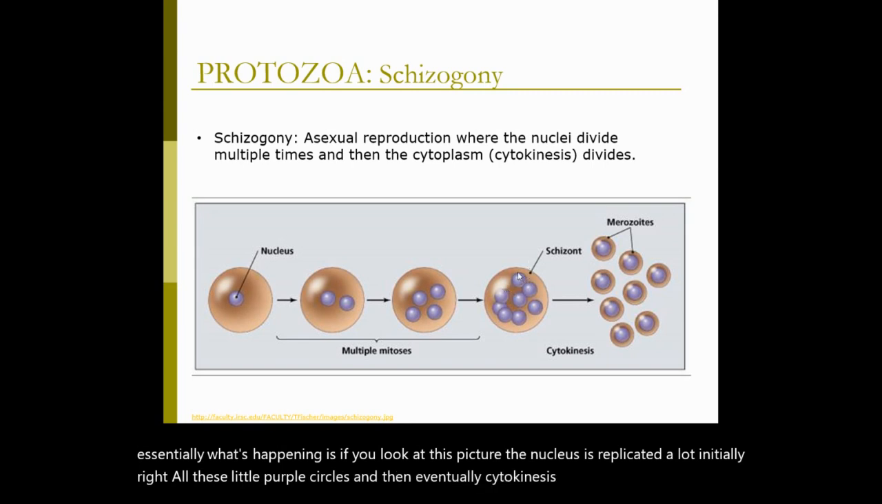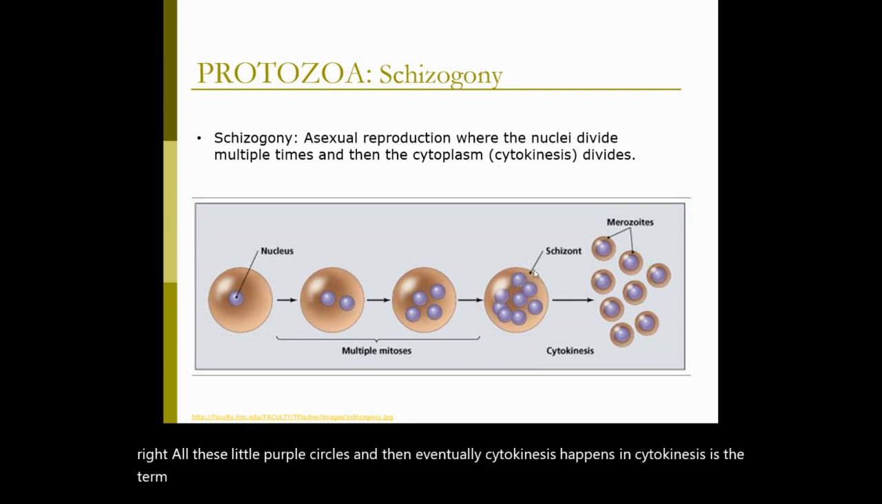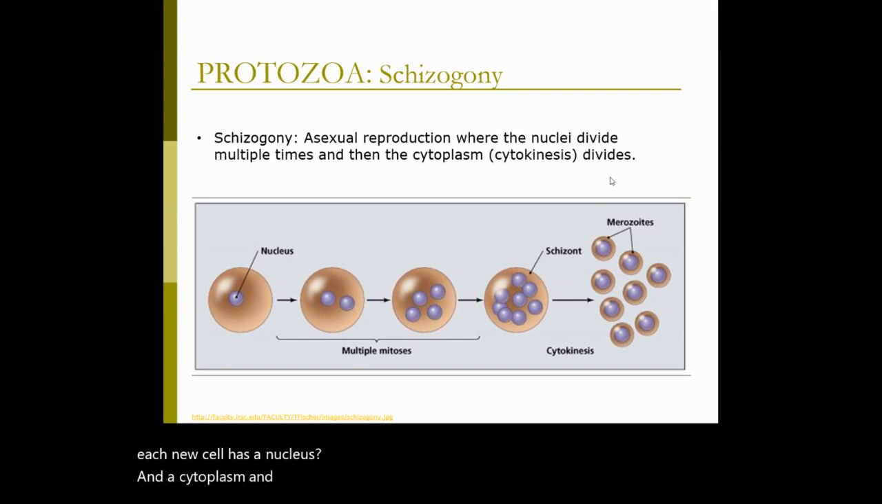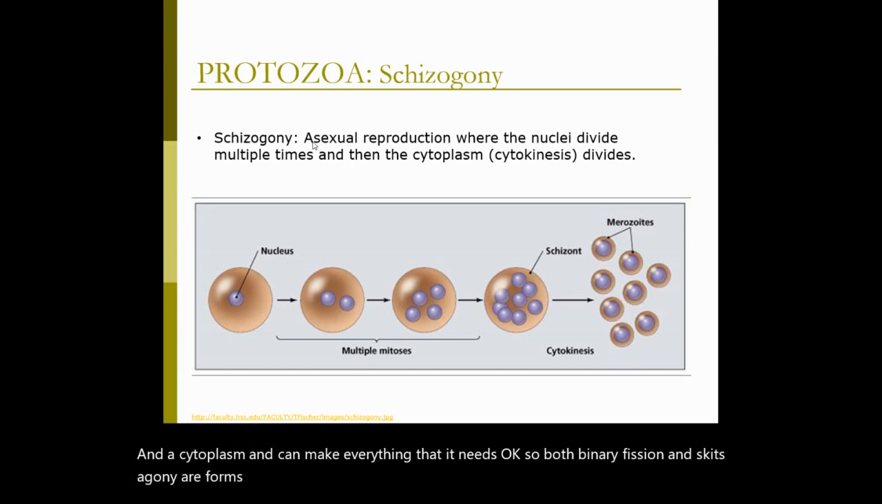And cytokinesis is the term for the cytoplasm dividing. And so the cytoplasm will divide such that each new cell has a nucleus and a cytoplasm and can make everything that it needs. Okay, so both binary fission and schizogony are forms of asexual reproduction.